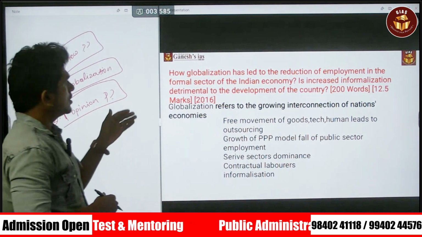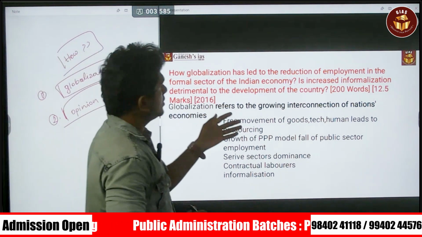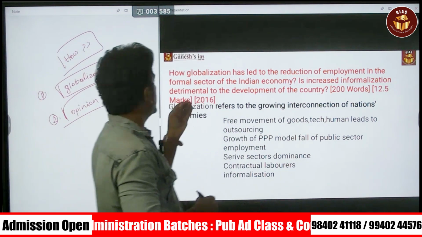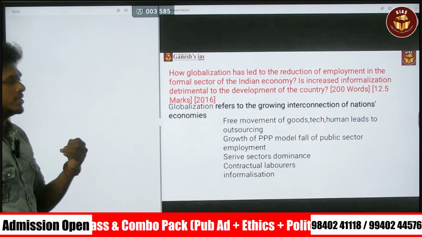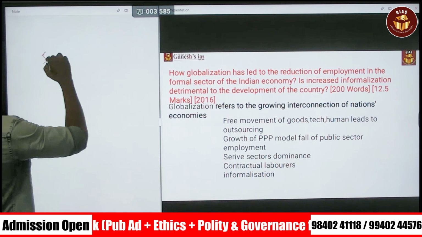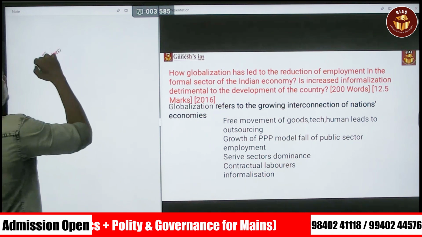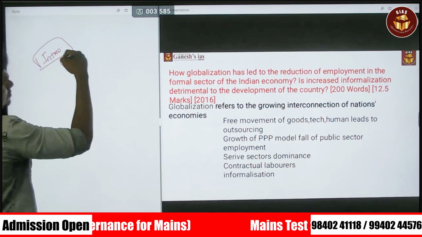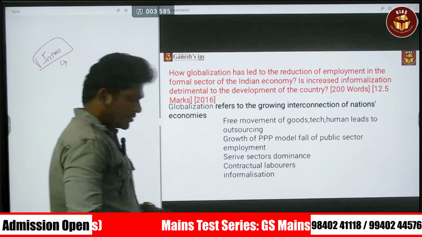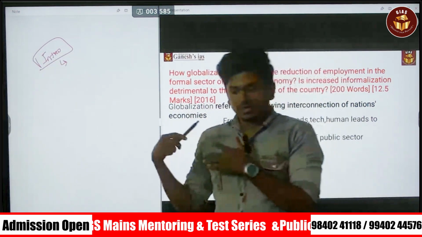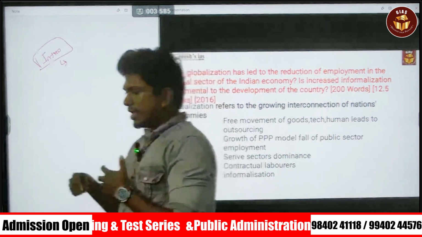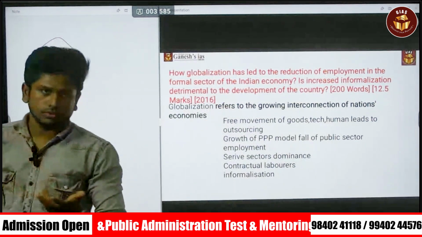Okay, so first is how the globalization has led to the reduction of the employment in the formal sector of the Indian economy. What should be the introduction? Okay, for this question you can quote n number of introductions.